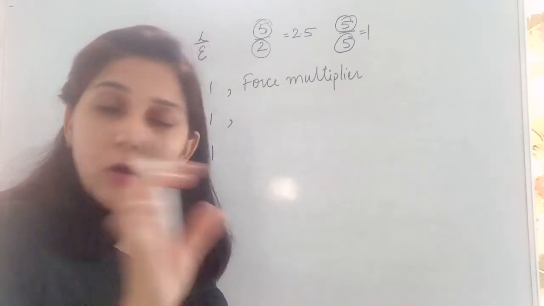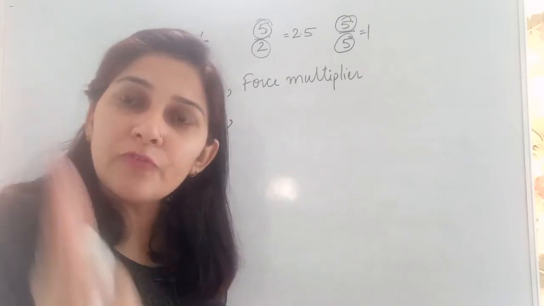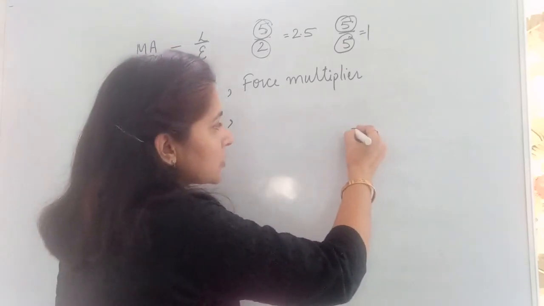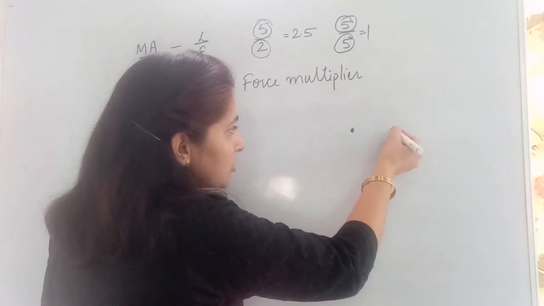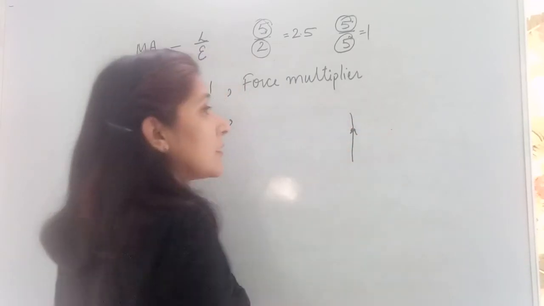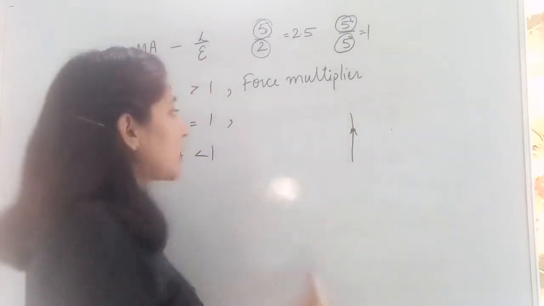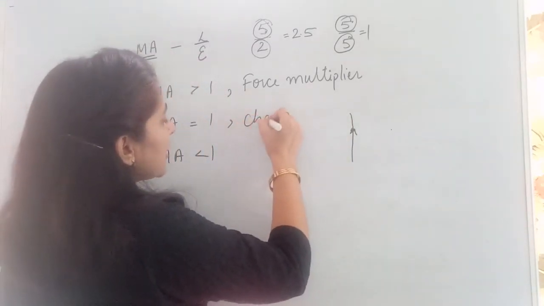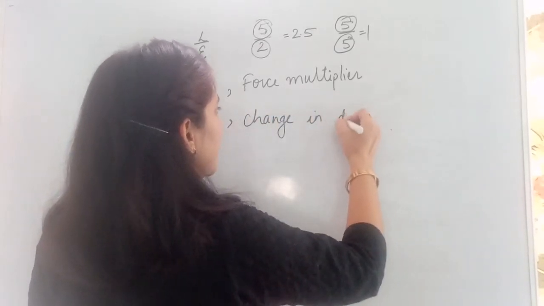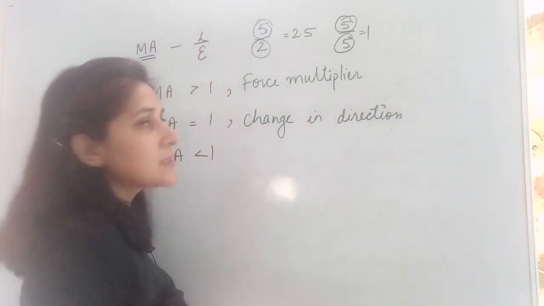of the point of application of effort. This is not what we are talking about, this is the point of application. This point of application we are not changing here, we are applying the force at this point. Only the direction in which we are applying the force at this point will be changed. Okay, so this is used to change direction only. Fine. Next one is when mechanical advantage is less than 1.